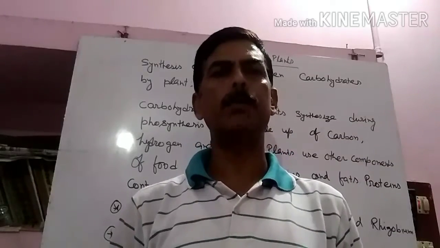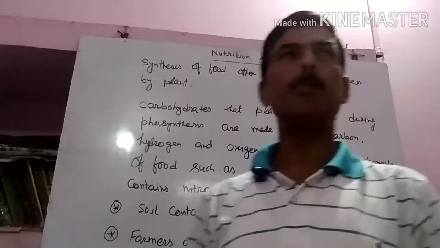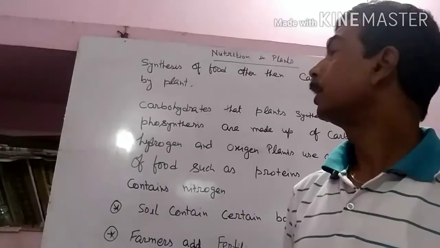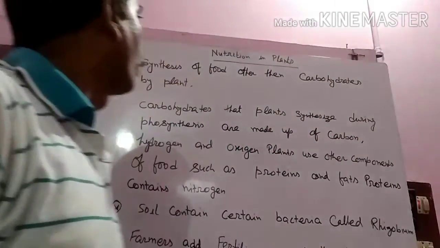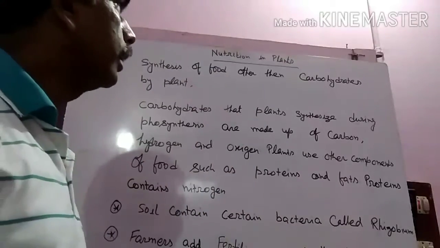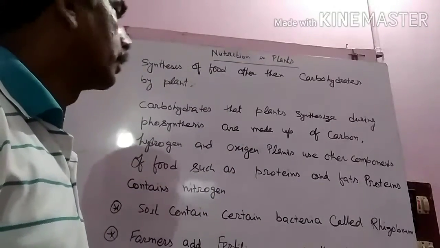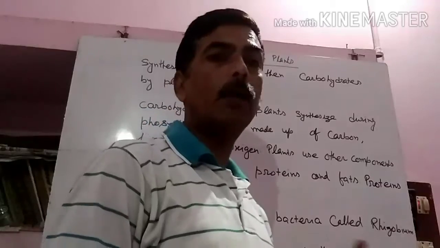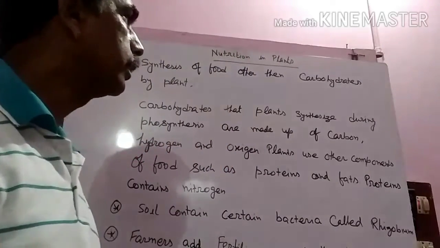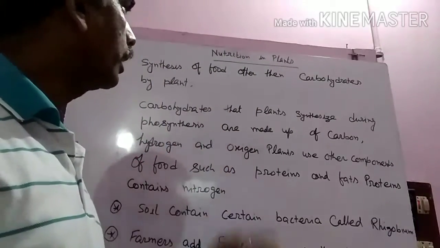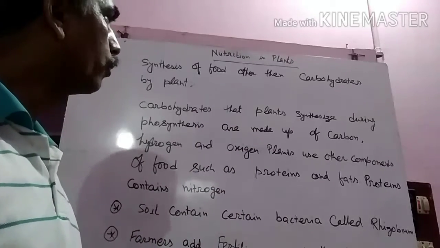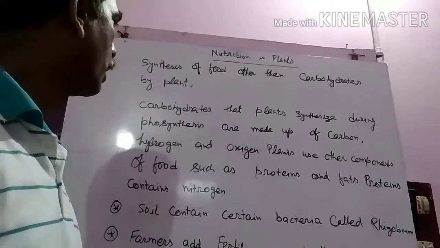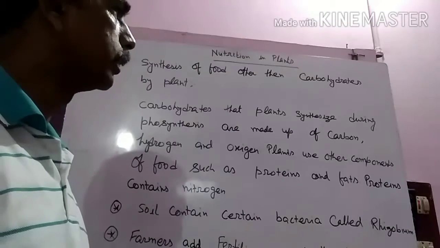Hello students, today we are going to discuss the remaining part of the first exercise, which is how plants synthesize their food. Okay, the synthesis of food other than carbohydrates by plants. Not only carbohydrates, the plant synthesizes other things also. The carbohydrates that plants synthesize during photosynthesis are made up of carbon, hydrogen and oxygen.